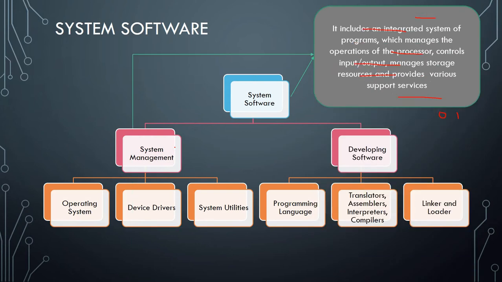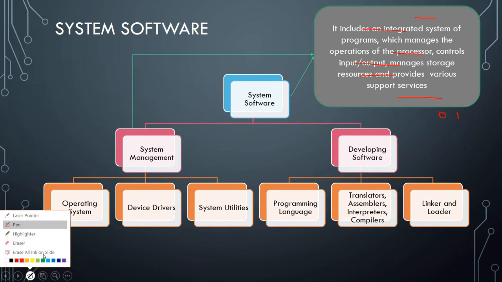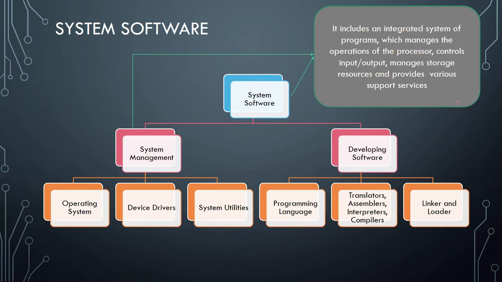What is system management software? System management software includes all the integrated systems of programs. Integrated means those which are connected to one another, which manage the operation of the processor, control input output, manage storage resources and provide various support services.